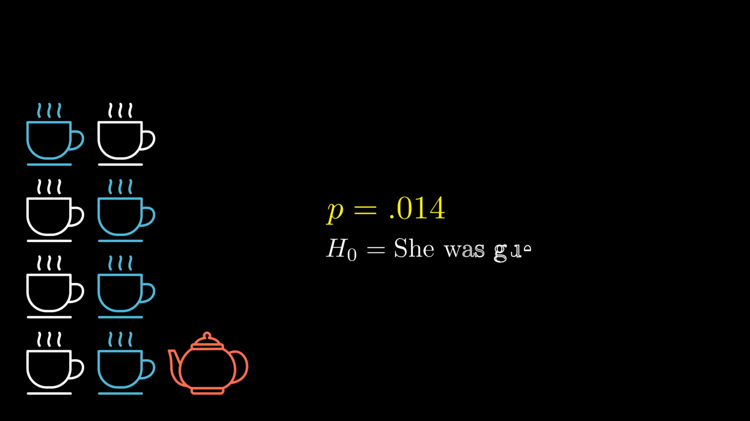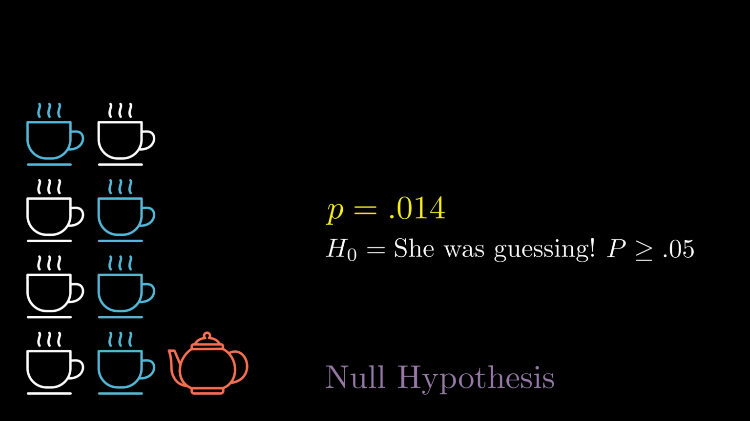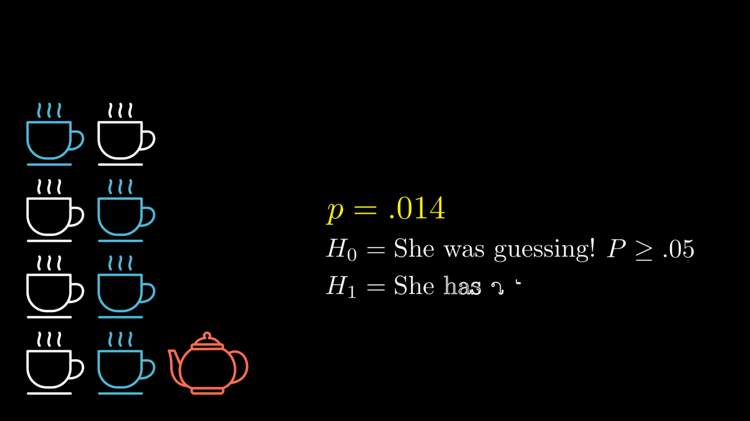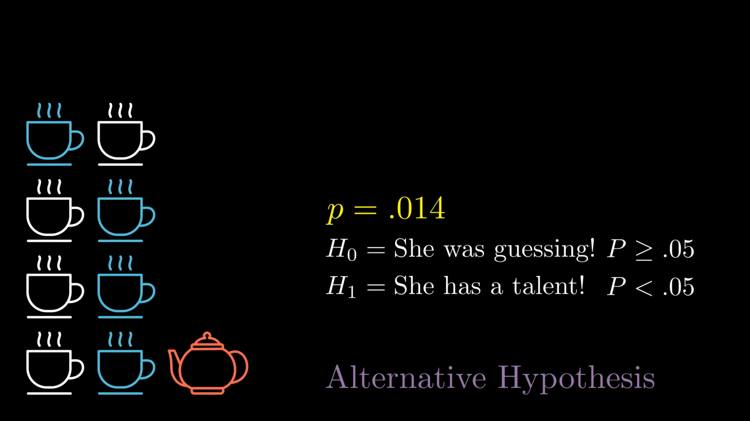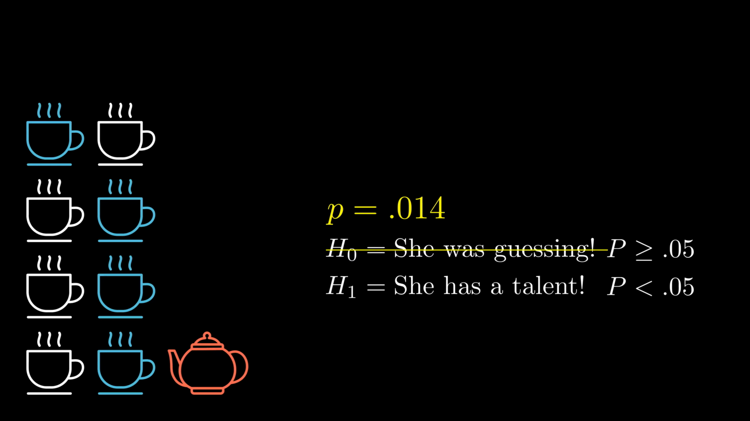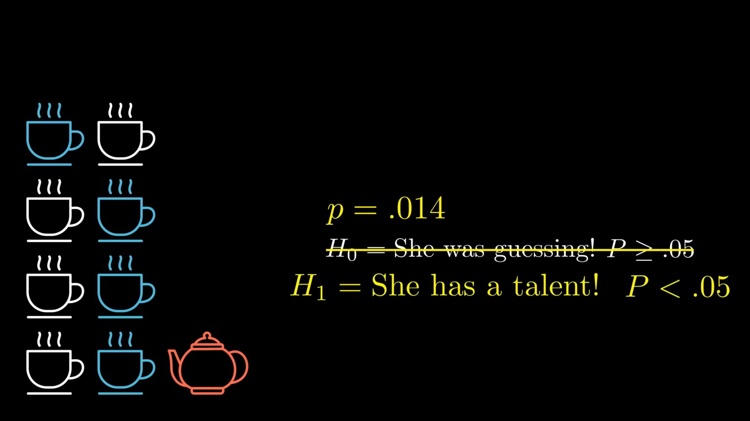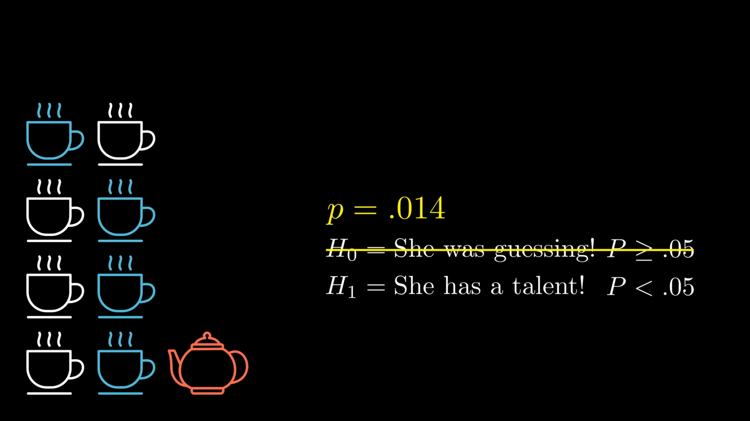More formally, we will call the status quo, where we assume she's randomly guessing, to be our null hypothesis, H0. And that is going to be any p-value greater than or equal to 0.05, if that's going to be our threshold. But if that p-value is less than 0.05, we entertain the alternative hypothesis, H1, that she has a talent. We can therefore reject the null hypothesis that she was guessing. We can then promote the alternative hypothesis.